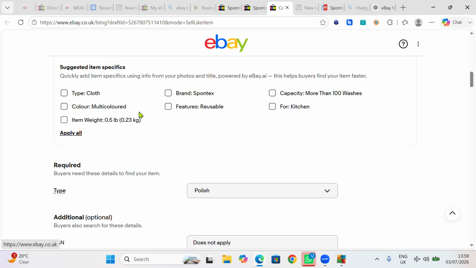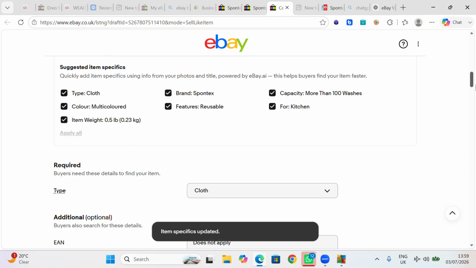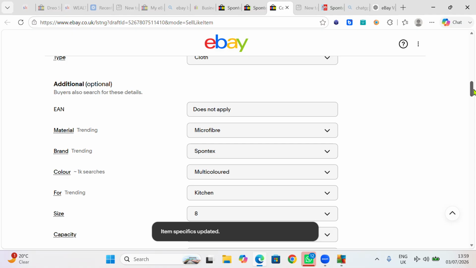So it said suggested item specific cloth multicolors. Yes, it's multicolor because they have different colors. Item weight, the brand, the reusable, capacity, and also for kitchen. So I would do apply all. Okay, apply all. Now look at the type.